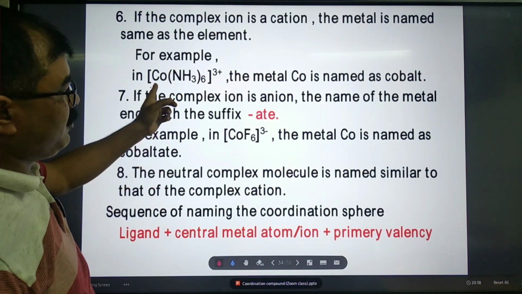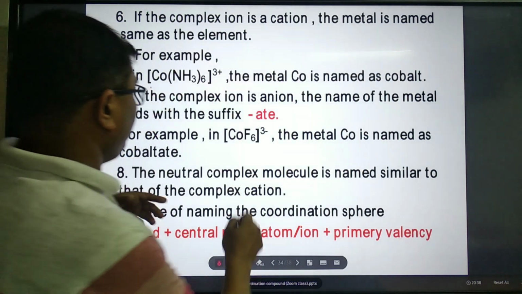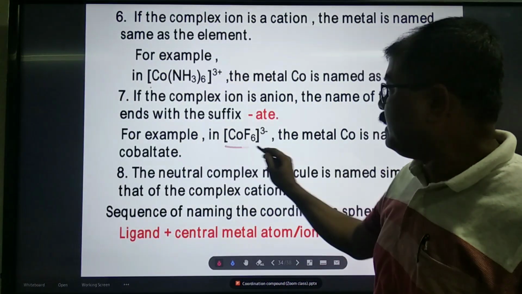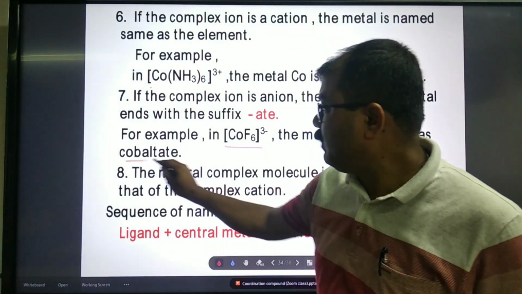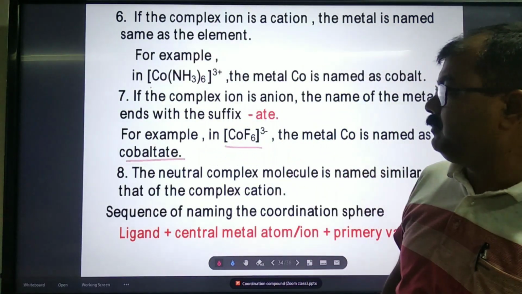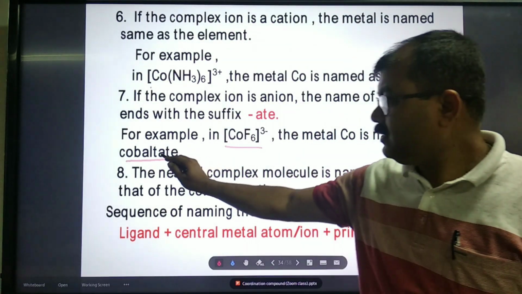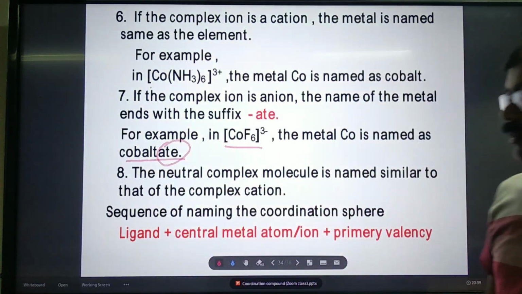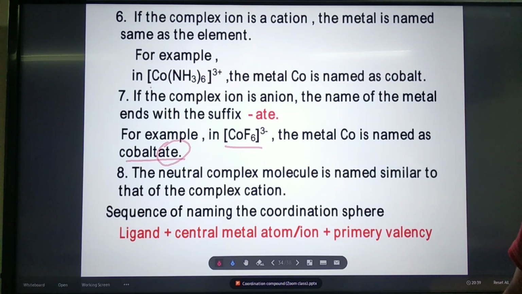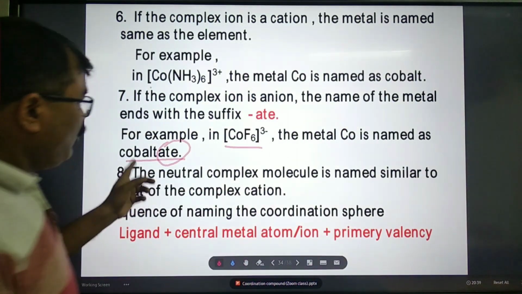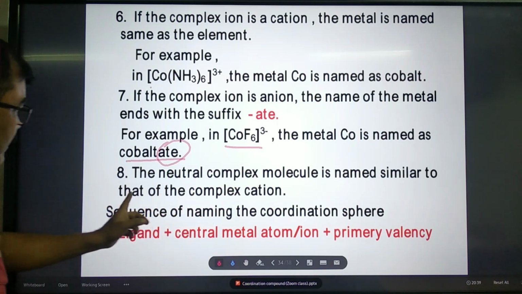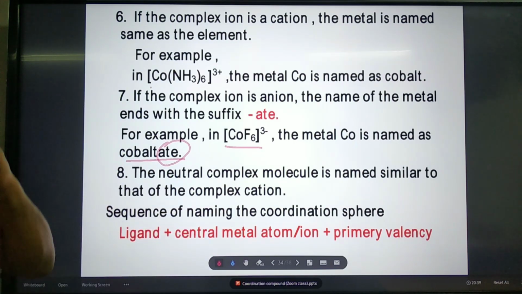But in case of the anionic entity, it is cobaltate. Here it is cobalt, but here it is cobaltate. I have explained.